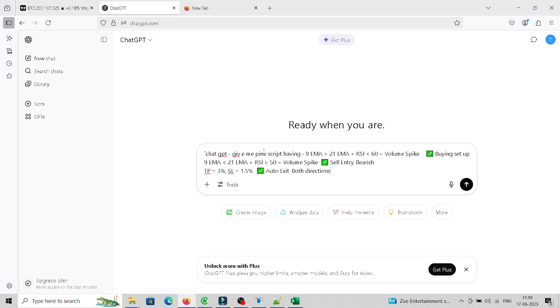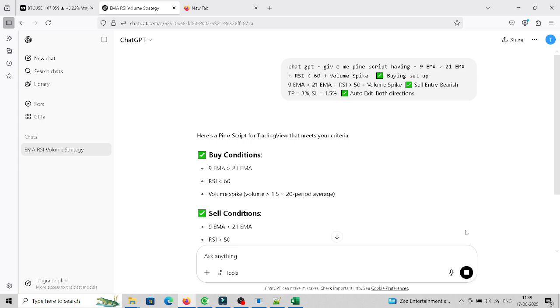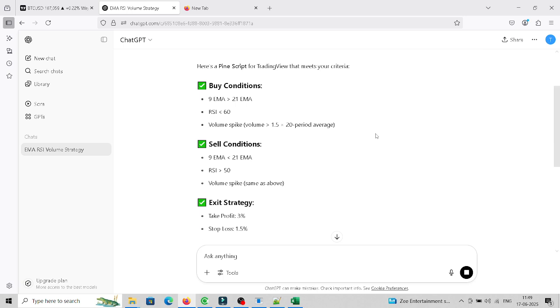How we are going to do it, stick with this video. So what we are saying is 9 EMA greater than 21 EMA, RSI less than 60, and volume spike, buying setup. 9 EMA less than 21 EMA, sell setup, TP 3%, SL 1.5, and I'm just hitting enter. Okay, so it's going to produce a Pine script that meets our criteria.